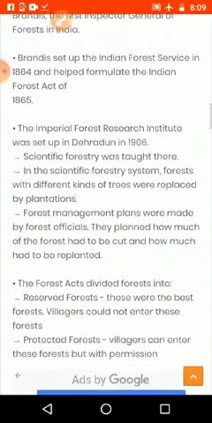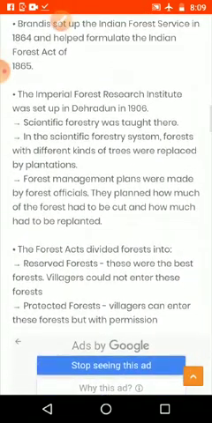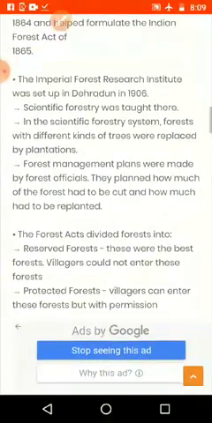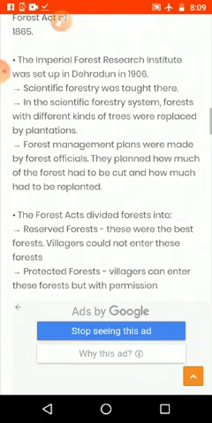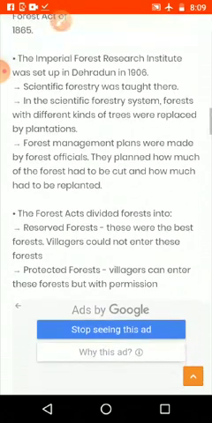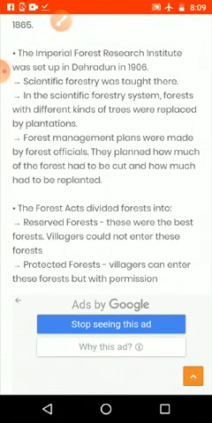The Imperial Forest Research Institute was set up in Dehradun in 1906. For what purpose did they start this research institute? First, scientific forestry was taught here. They started to teach how to practice scientific forestry, everything they were teaching in this institute. Where is it? Dehradun. Which year did it start? 1906. What is the name of that one? Imperial Forest Research Institute.